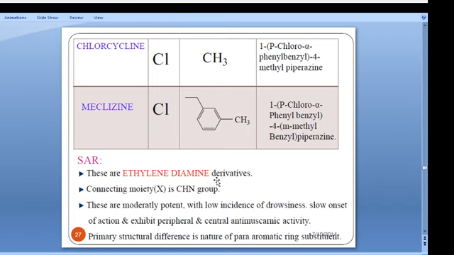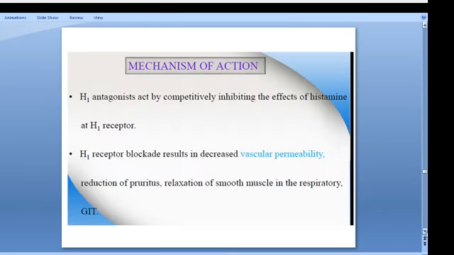These drugs are ethylenediamine derivatives and the connecting moiety X is CHN. They are moderately potent with a low incidence of drowsiness and a slow onset of action, and exhibit peripheral and central antimuscarinic activity. The primary structural difference is in the nature of the para-aromatic ring substituent. Mechanism of action. These all are the basic classification of H1 antihistaminic drugs.